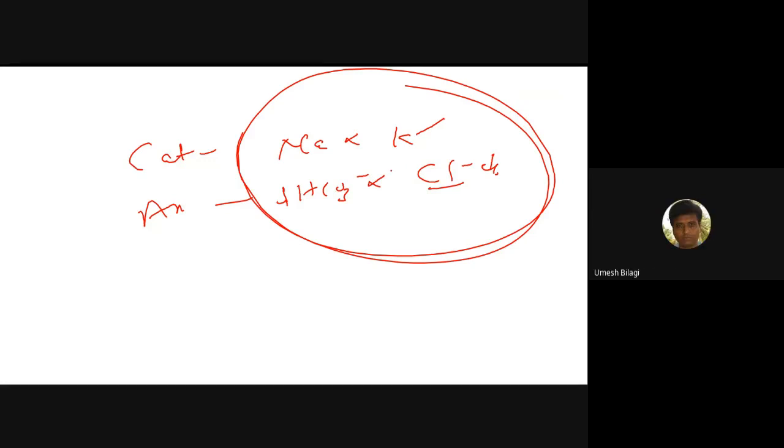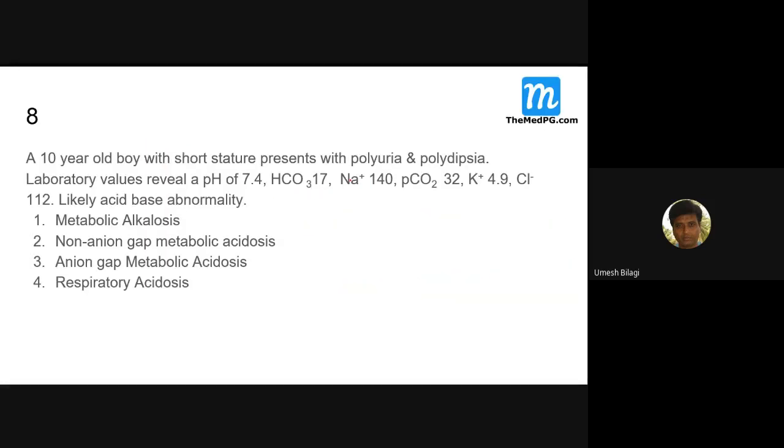Whenever acid is trying to enter the blood, anions have increased.